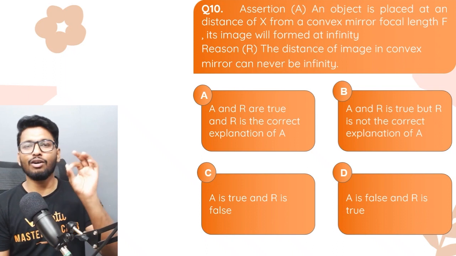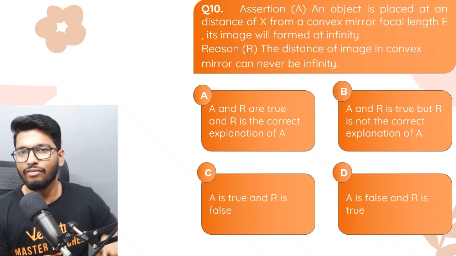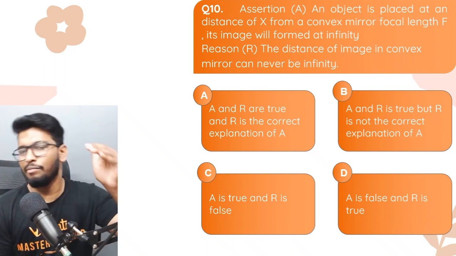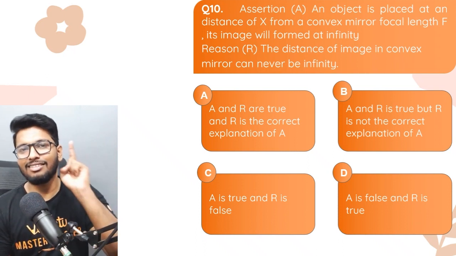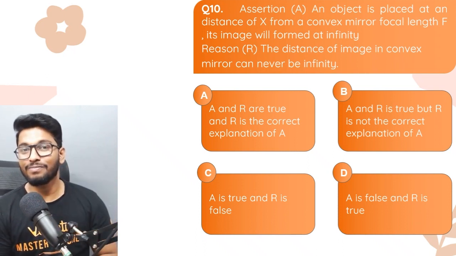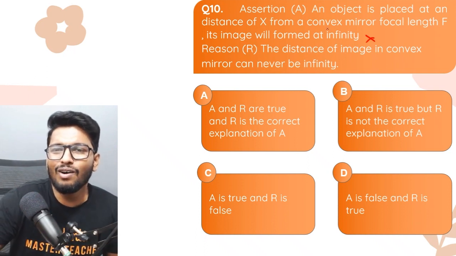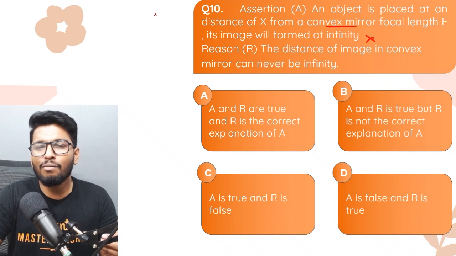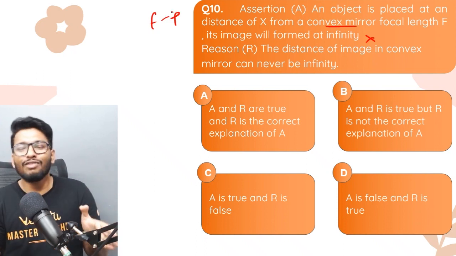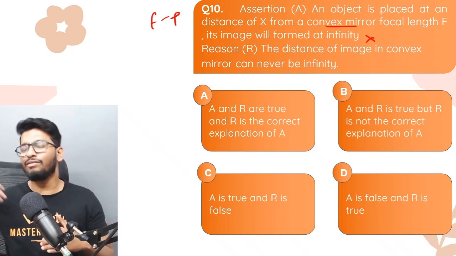Think, guys. If an object is placed at a distance of x in front of a convex mirror of focal length f, the image is formed at infinity. Can this statement be true? Think. 5, 4, 3, 2, 1. No, it cannot, because it's a convex mirror. The image is always going to be formed between the focus and pole. So it can never be at infinity.